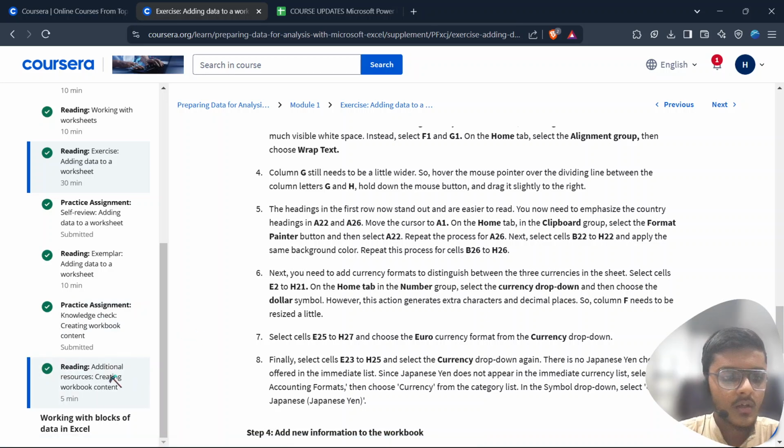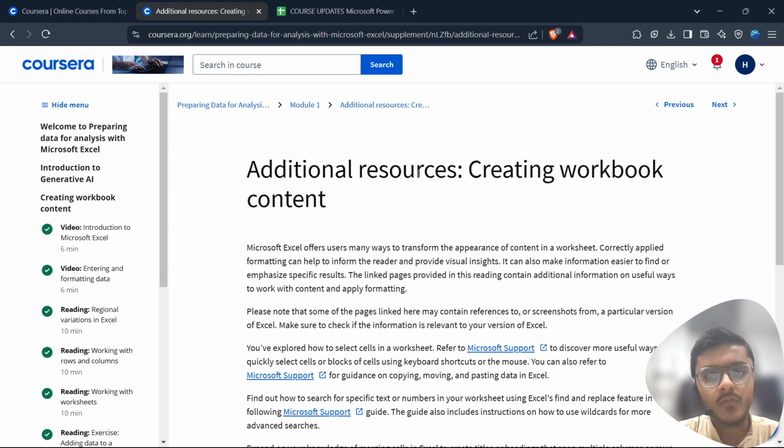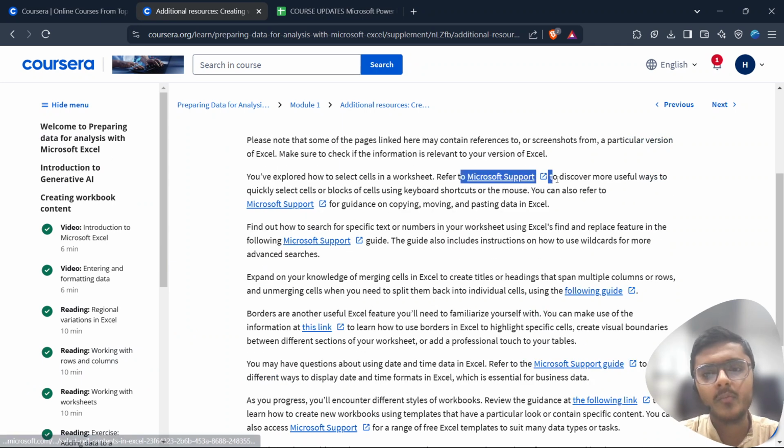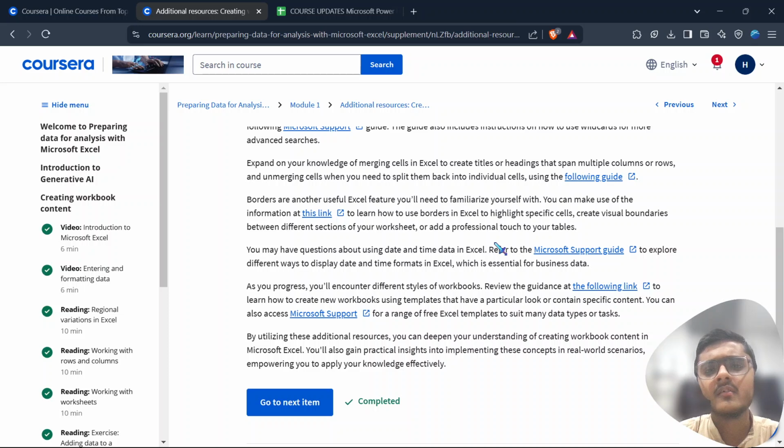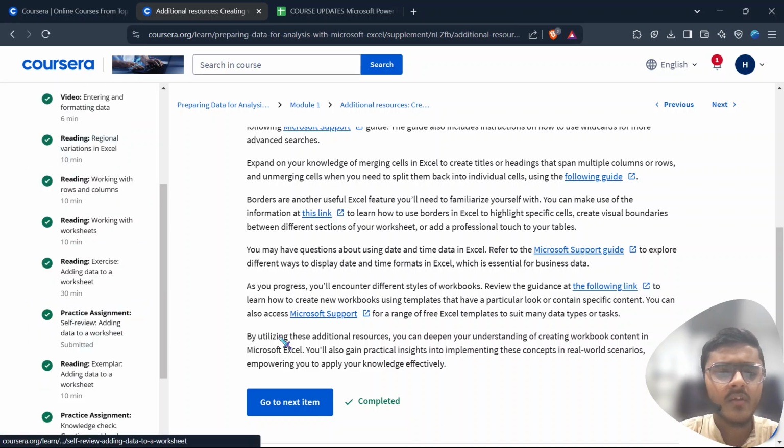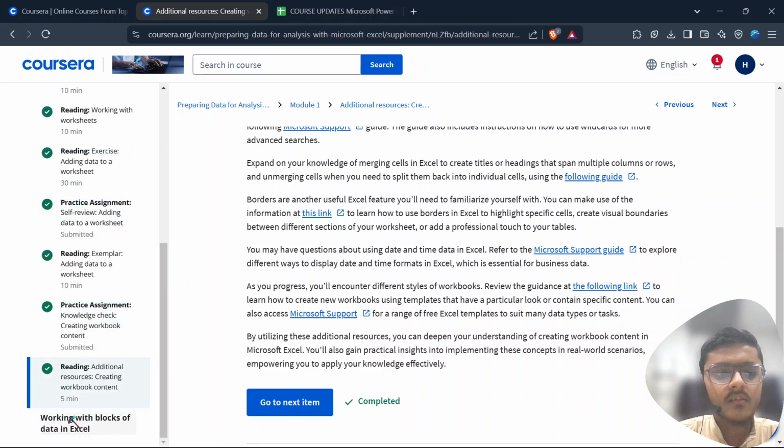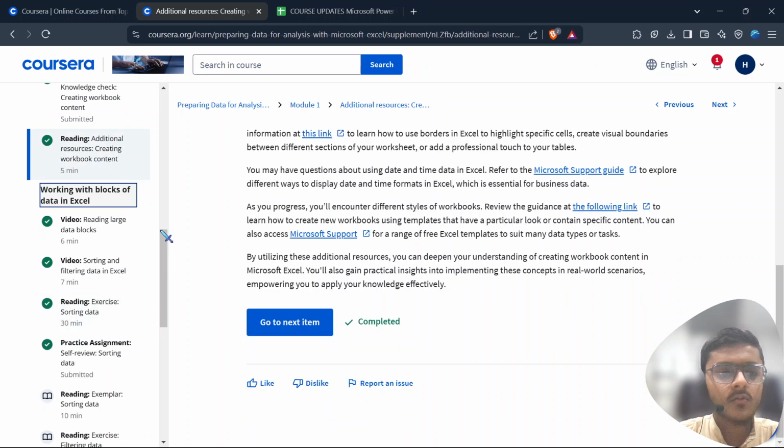I think I got this in the last reading. It was an additional resource, basically for help. How can we refer to Microsoft support? How can we refer to forums? And how can we refer to the Microsoft support guide? It was a very simple thing. Then I started this, on working with blocks of data in Excel. It was the first video, reading large blocks of data.